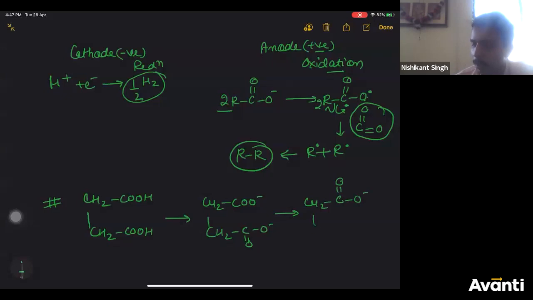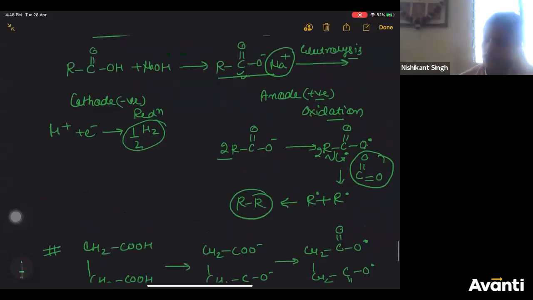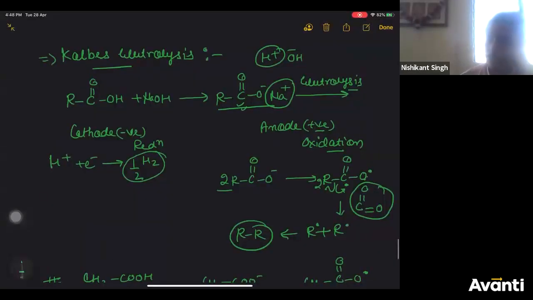O radical. Now, in the mechanism, what will happen is you will get anion and cation. Cation will go to cathode because cathode is negatively charged. Anion will go to anode because anode is positively charged.